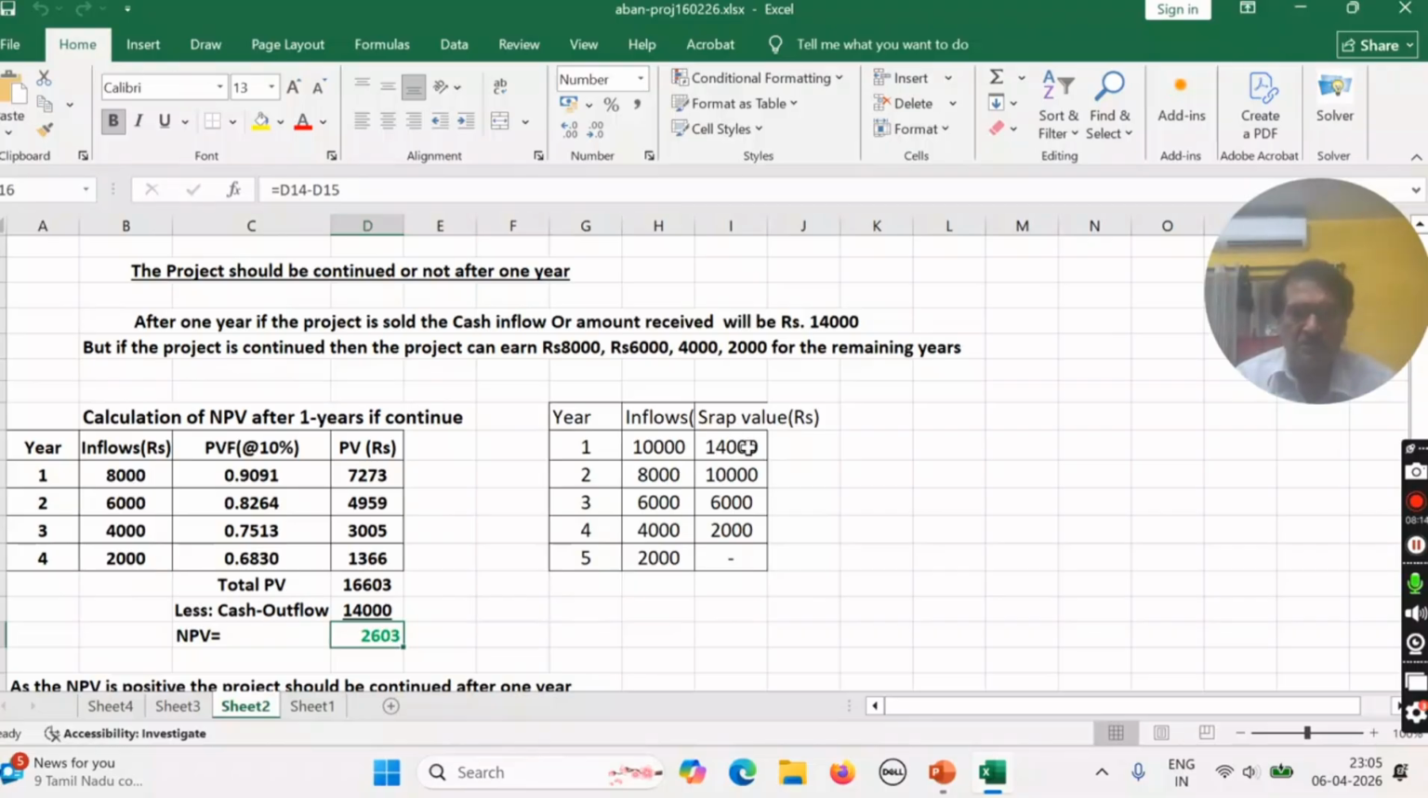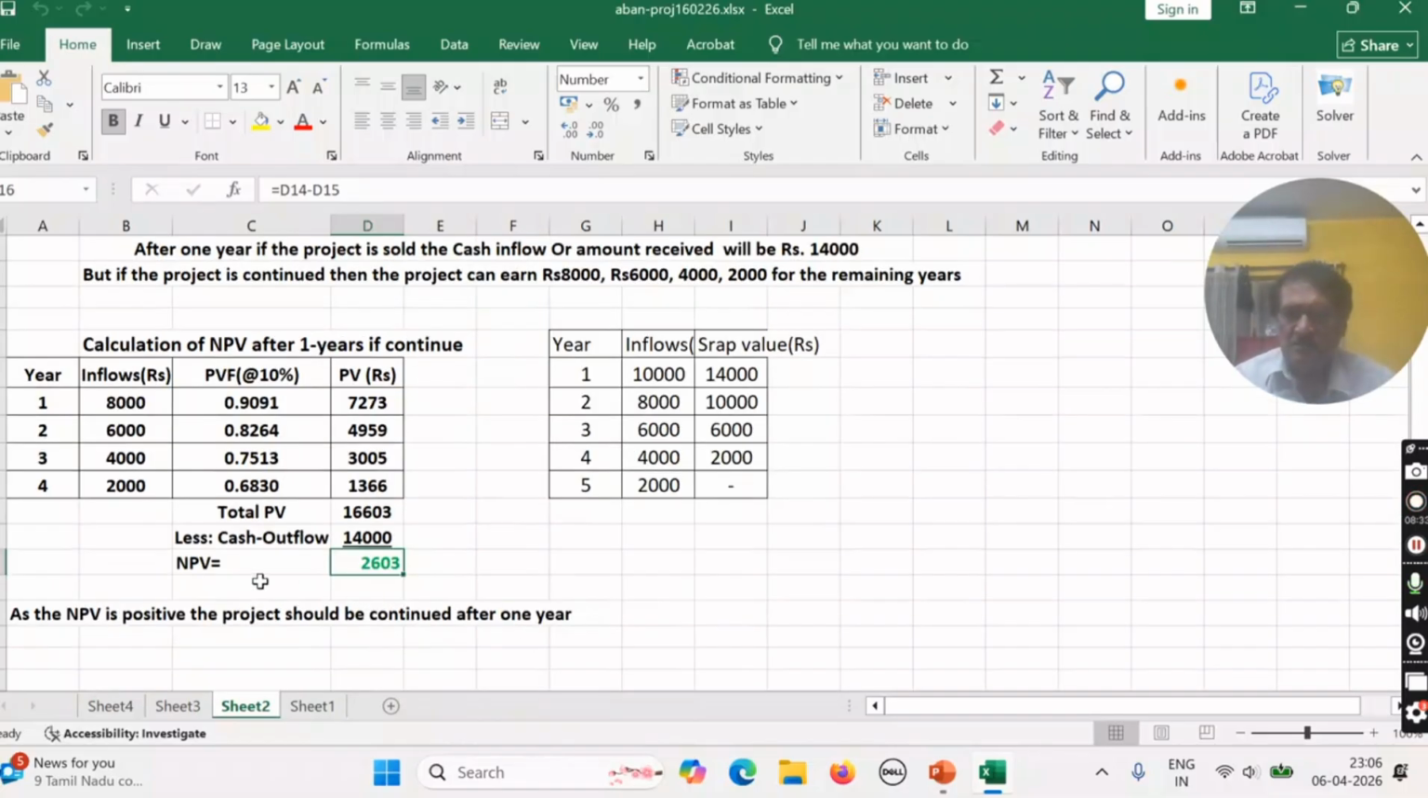You can say this is the investment. This is the psychological investment or opportunity investment, 14,000. That's why less cash outflow 14,000, and the net present value, this minus this, is 2,603. As this NPV is positive, that's why we should continue the project. We should not abandon the project after 1 year.